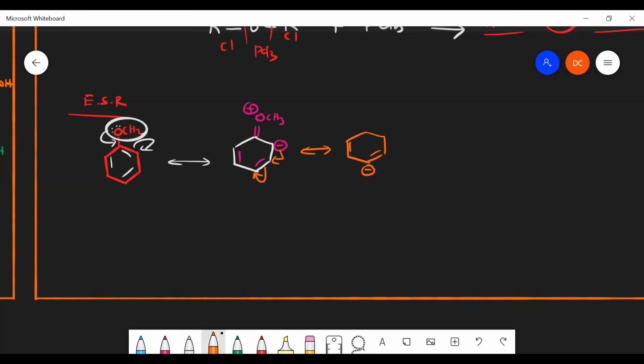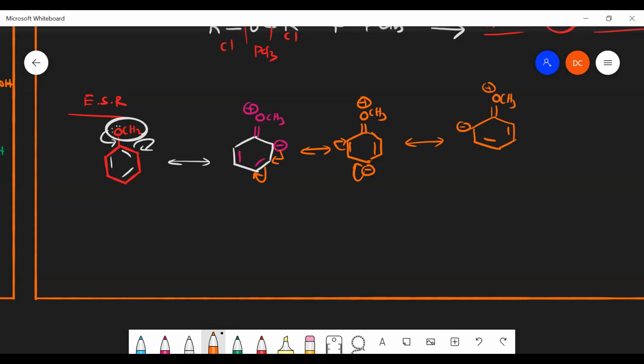Here there will be a formation of bond, and here double bond OCH3 plus is there. And here if it shifts the bond and shifts the electron towards like this, then what will be my product? I can get from here negative charge, here double bond, OCH3 plus.